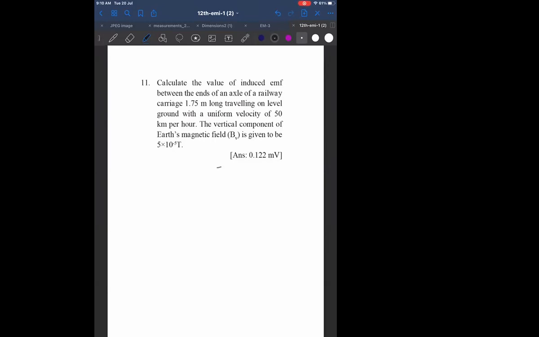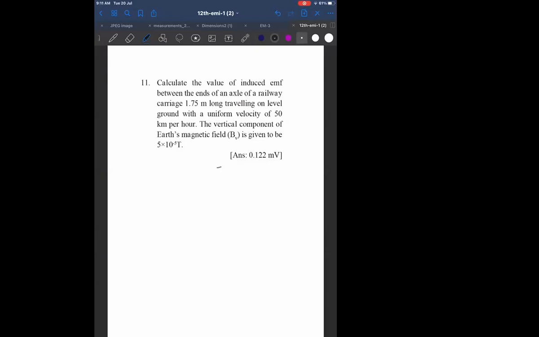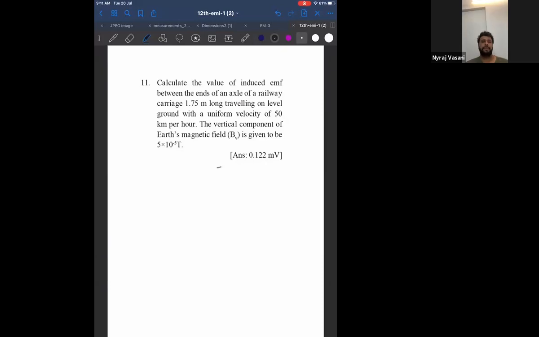Sir, what's the use of time here? They have told kilometer per hour, you have to convert into meter per second by multiplying by 5/18, because the SI unit of velocity is meter per second.